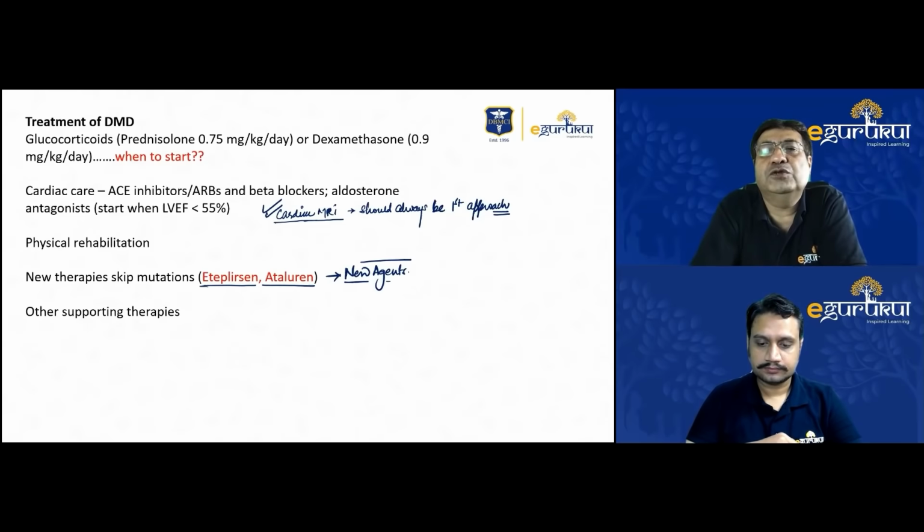Intravenous weekly infusions of eteplirsen. Very recently, we have heard its price is huge. But weekly intravenous infusions of eteplirsen can to some extent prolong the child's life expectancy and can improve the prognosis to some extent. Otherwise, it's a dismal prognosis for these cases. Ataluren also is a new therapy, but the most recently approved therapy is eteplirsen.